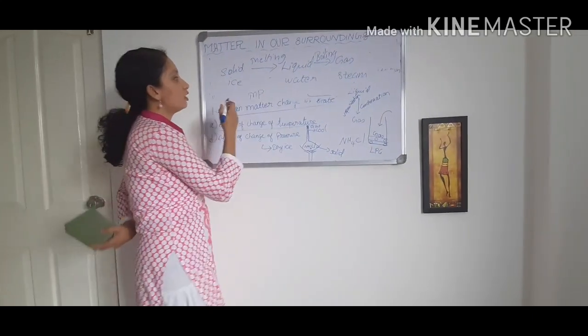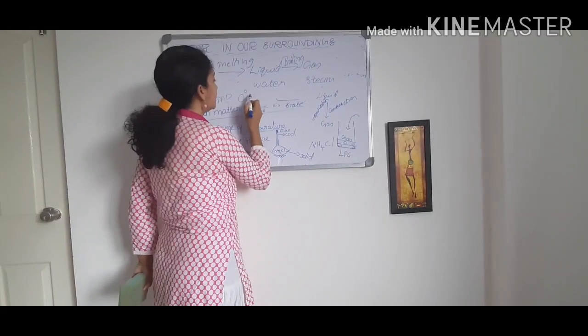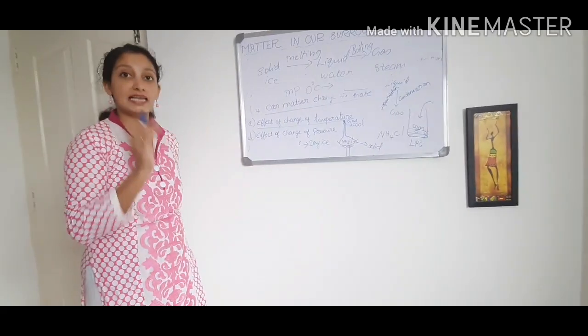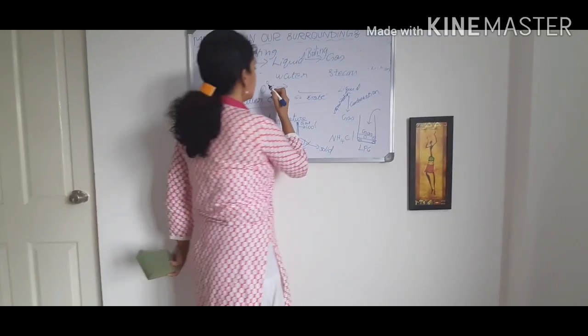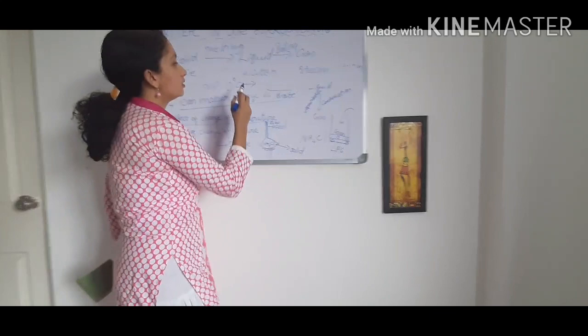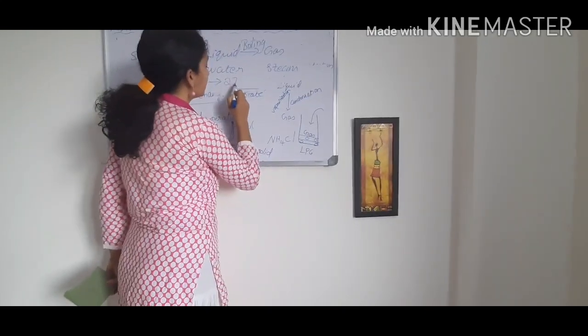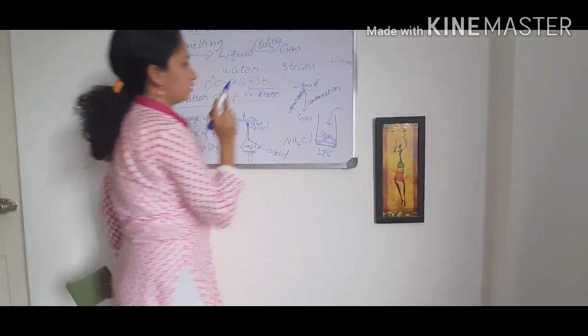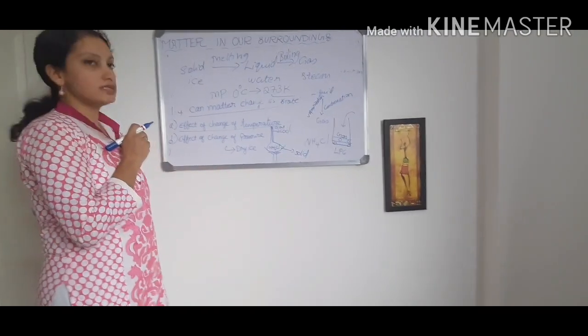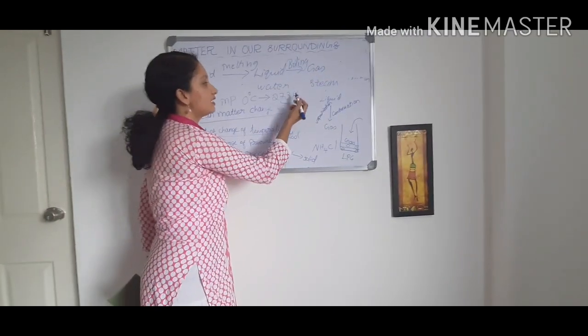So what is the melting point given for ice? 0 degrees Celsius. We can use the SI unit of temperature, Kelvin, for this. So 0 degrees Celsius is the melting point of ice, that is expressed by 273 Kelvin. Actually it is 273.15. We are not using decimals, we are using 273 Kelvin.